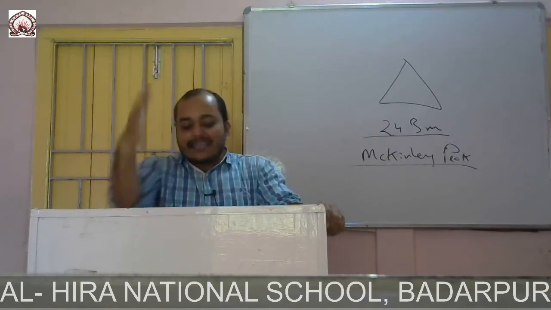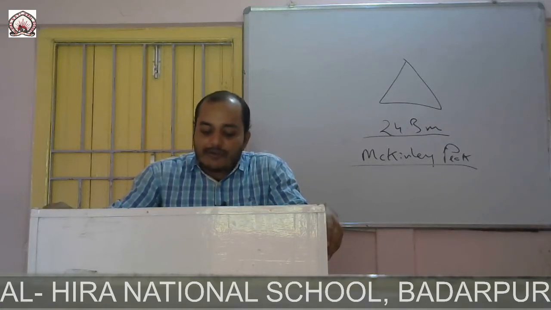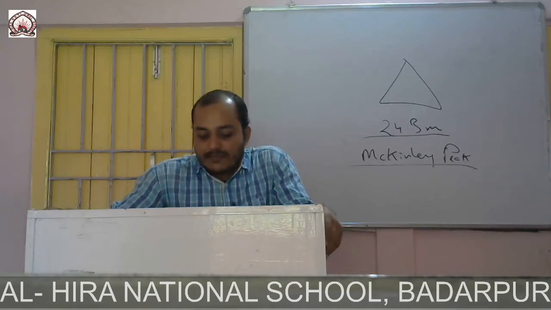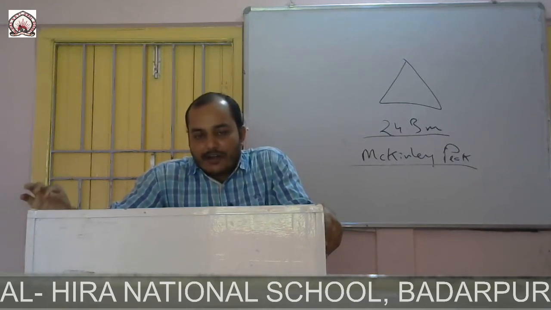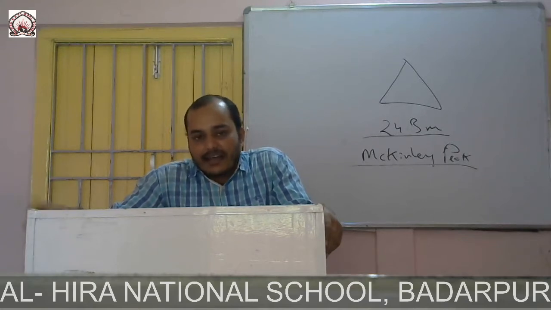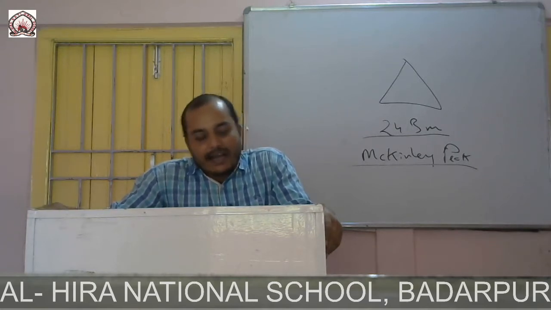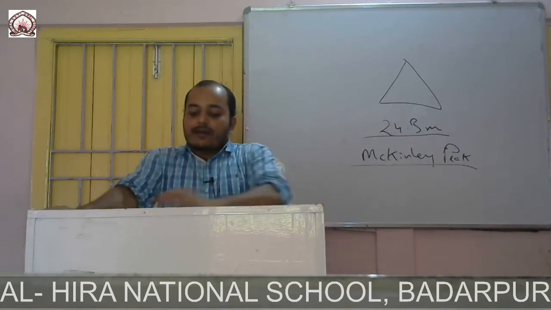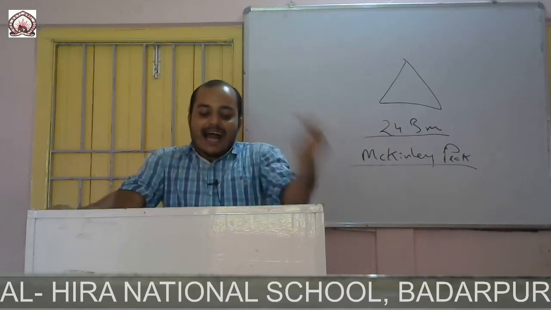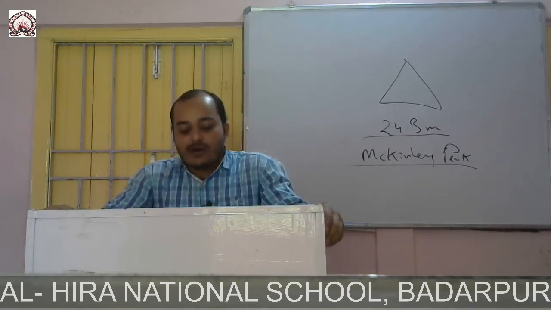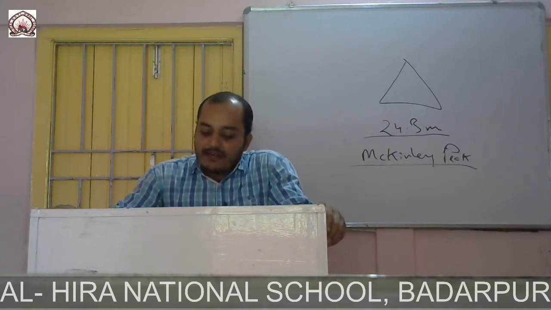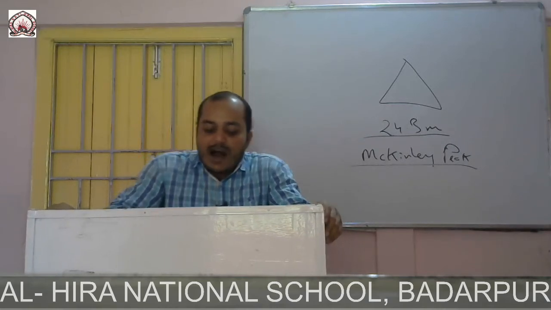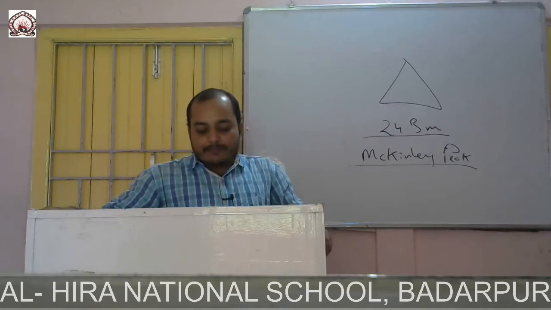The Andes mountain ranges are the longest mountain ranges, and the total length is 8,000 kilometers. Clear? Andes mountain, don't be confused. The Andes mountain ranges are the longest in the world, and the length is 8,000 kilometers. And in respect of altitude, the position of the Andes is just next to the Himalaya, and its highest peak is Aconcagua, which is 7,020 meters.